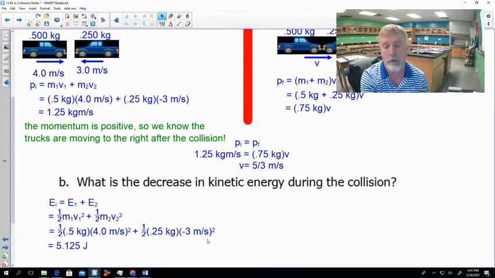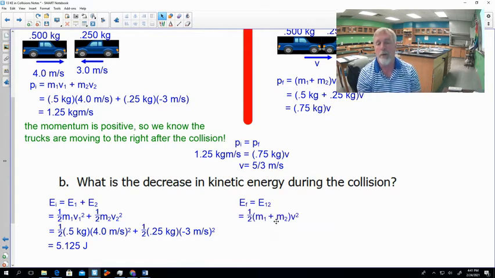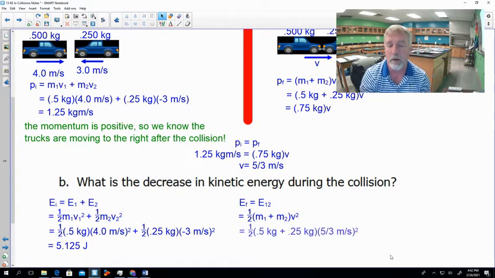Let's do the same calculations for our final energy. Here I put E12 because they're stuck together, so we're talking about the two objects together. We figure this out again with 1/2 mv squared, but here we're adding our masses together, and since they're traveling at the same velocity, that allows us to do that. We know all those numbers too, so let's plug them in. Mass 1 is 0.5 kilogram, mass 2 is 2.5 kilogram. We know our velocity from above was 5/3 meters per second. So we punch that into our calculator, and it comes back with 1.04 joules.